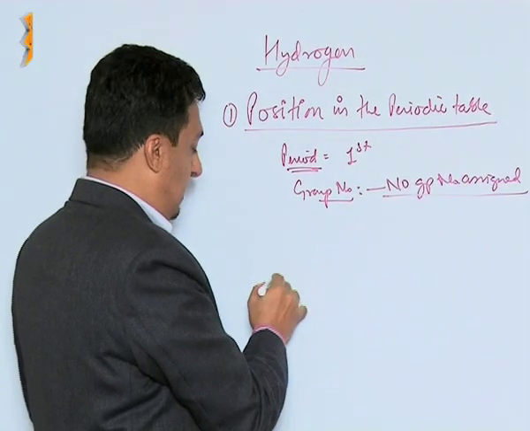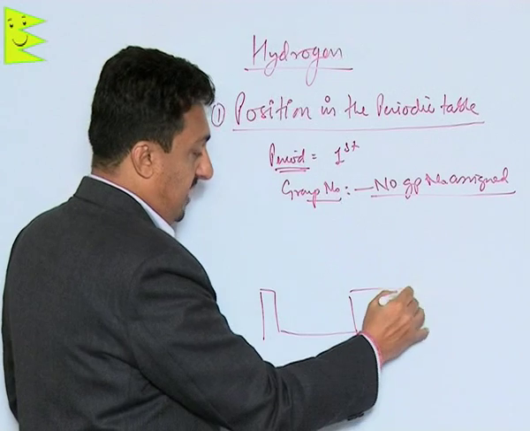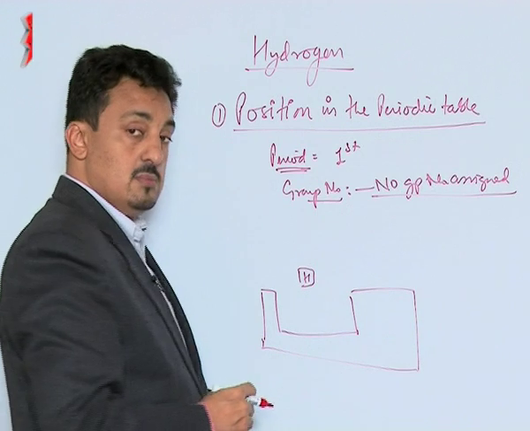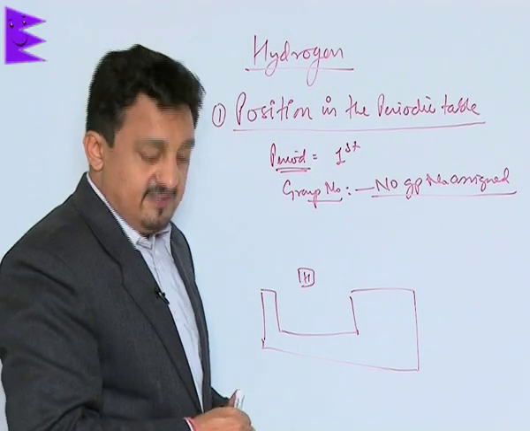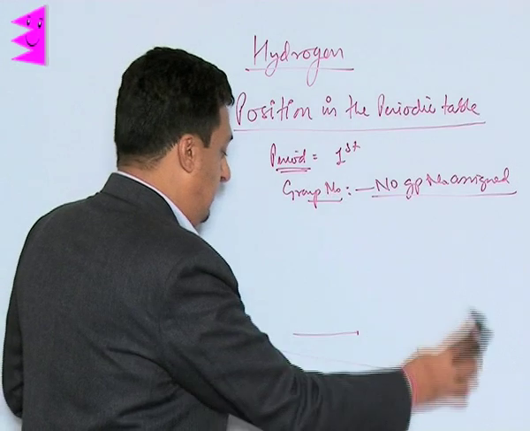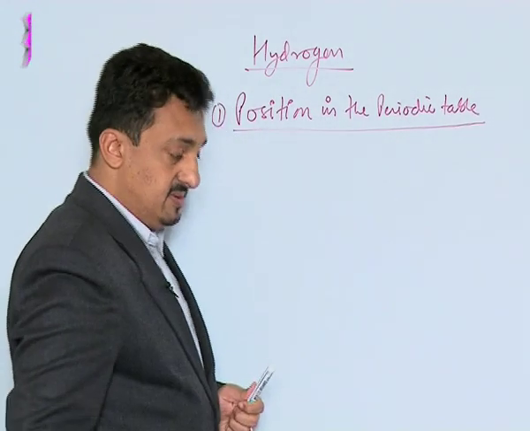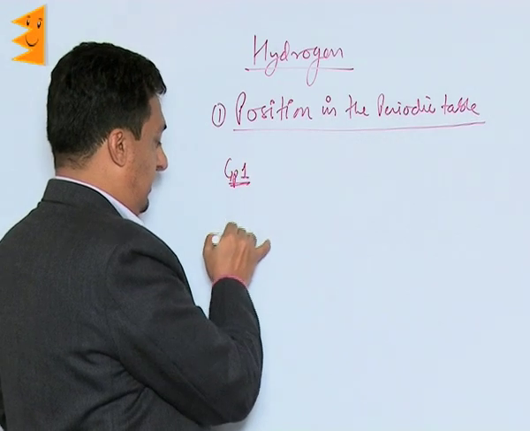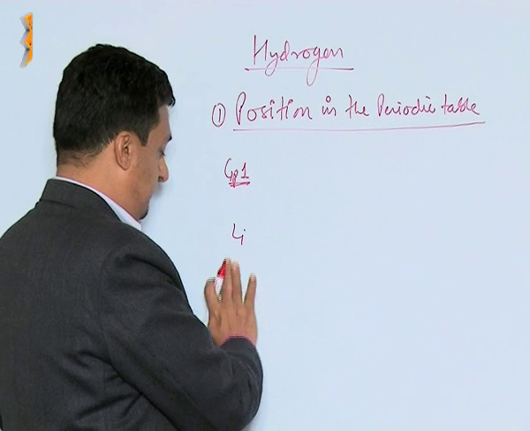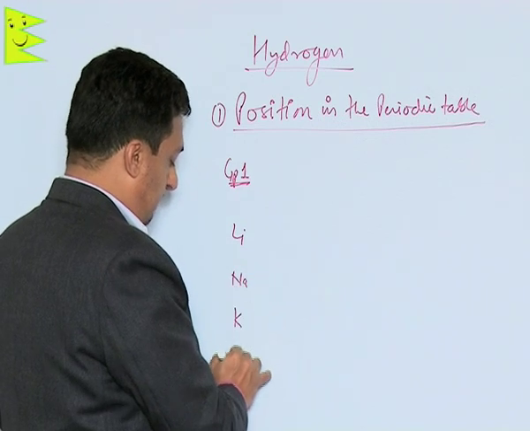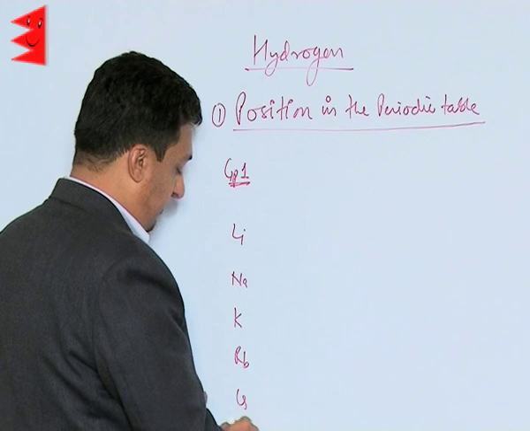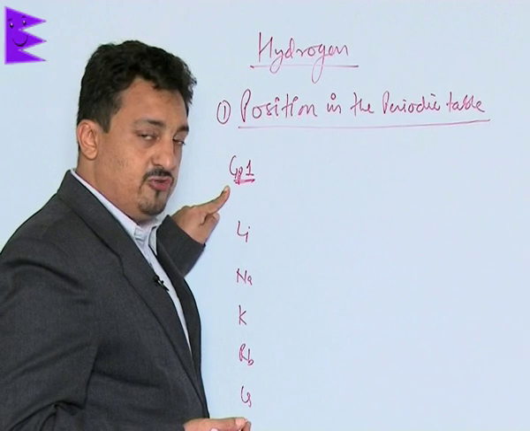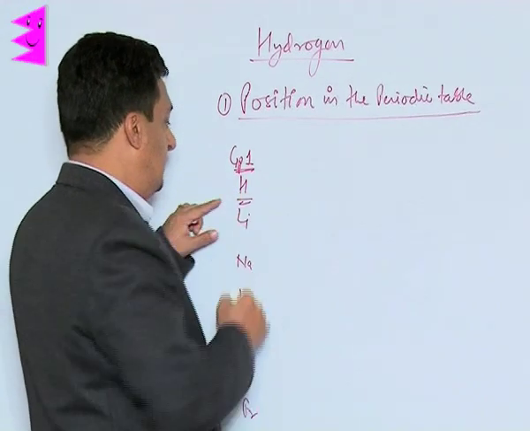If you remember the periodic table, we place hydrogen separately. Why is it so? Let me explain. Most of us assume that it belongs with lithium, sodium, potassium, rubidium, cesium, and francium. We never take francium, being radioactive. Most of us think that hydrogen belongs to group 1 here.